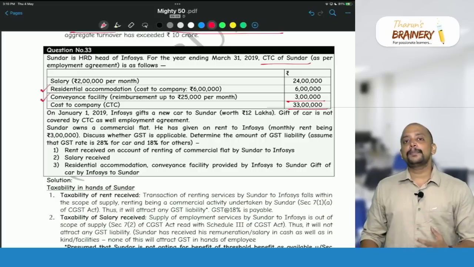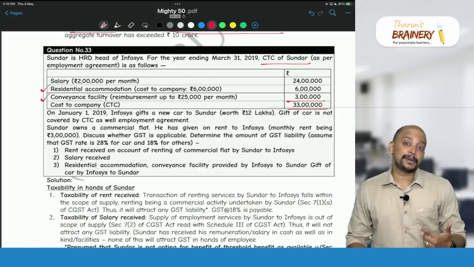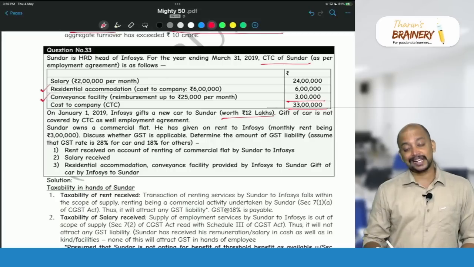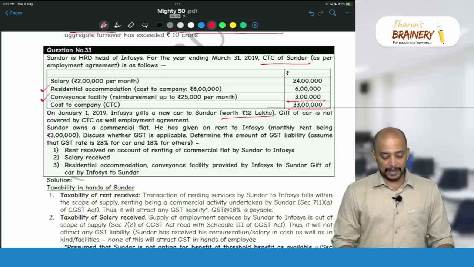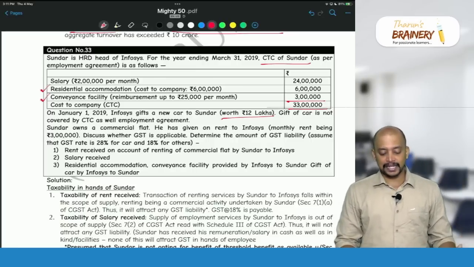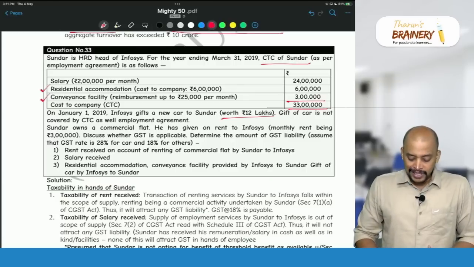So gift by employer to employee, if it exceeds 50,000 per annum per employee, then it is treated as supply. So what is the value of the gift here? 12 lakhs exceeds 50,000. So it will be treated as supply. Now this is by that company Infosys to Mr. Sundar. Now Sundar owns a commercial flat.